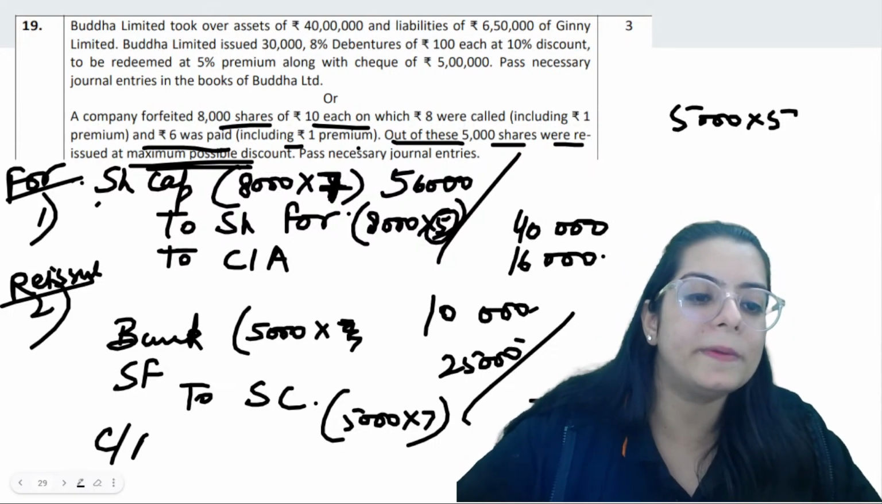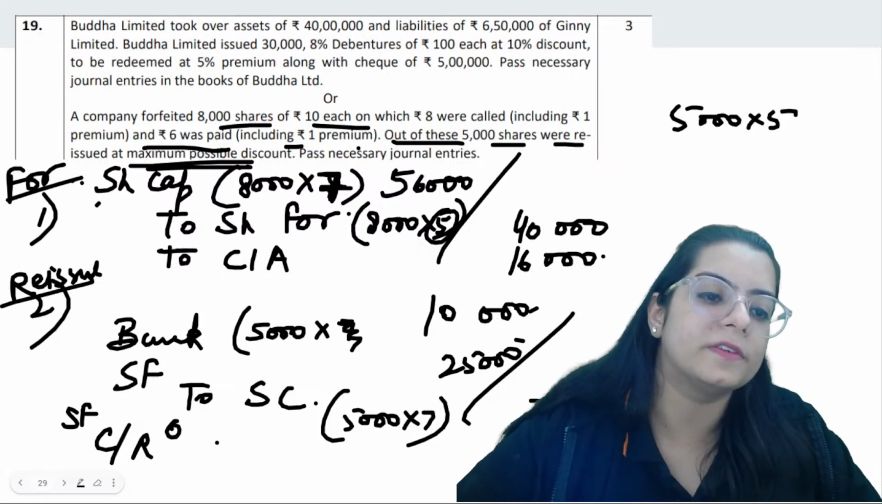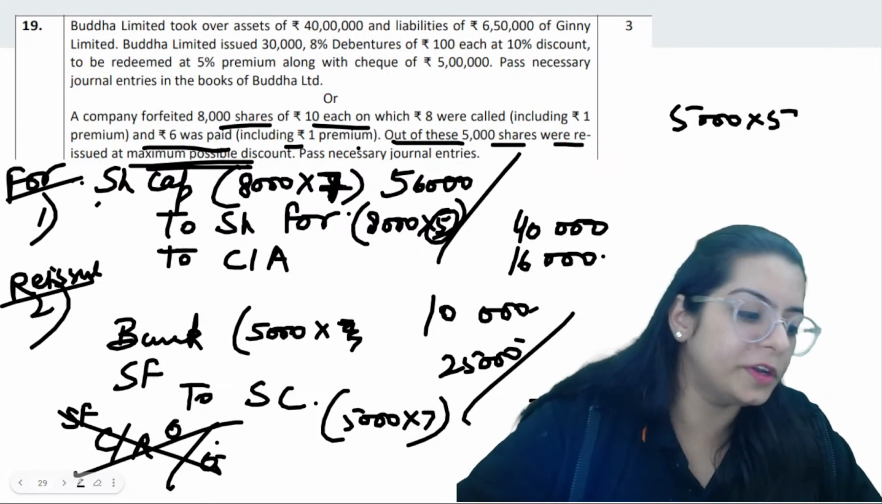How much will come in capital reserve, beta? Share forfeiture to capital reserve 0. So no need to pass this entry.